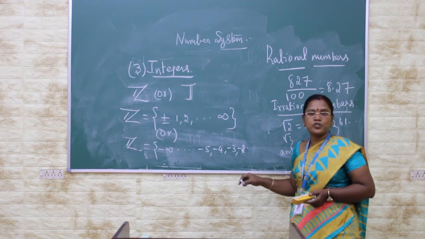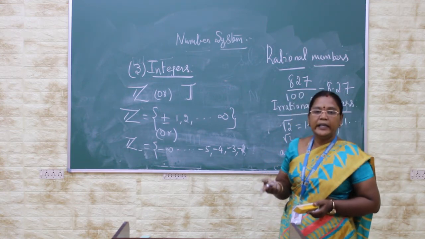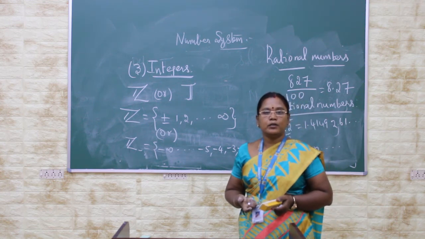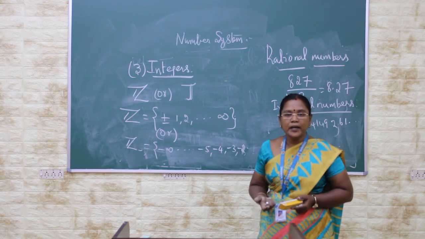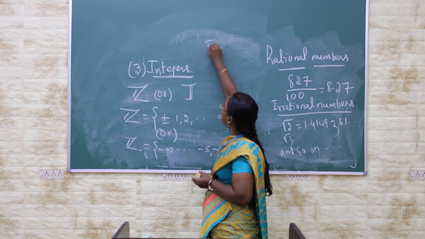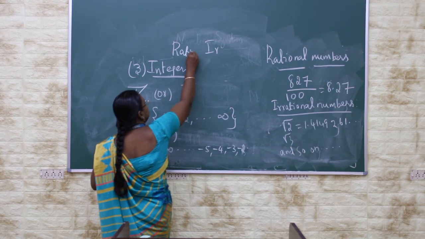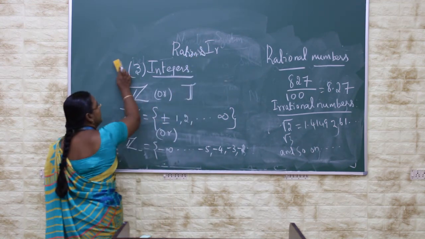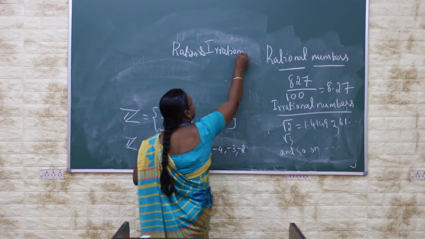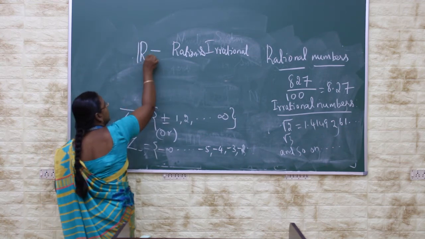So basically, the number system involves natural numbers, whole numbers, integers, rational and irrational numbers. Then what is a real number? A real number is nothing but the combination of rational and irrational numbers.